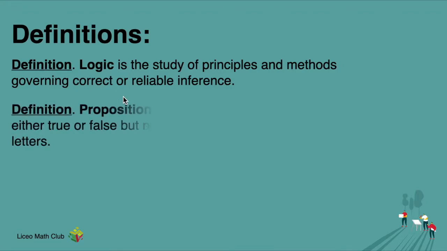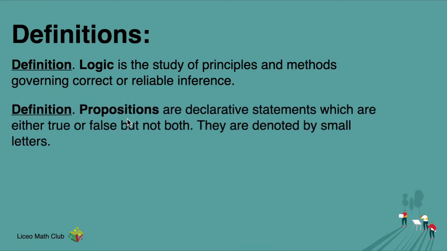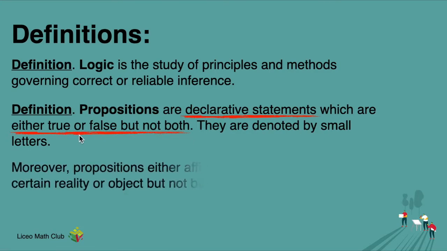Again, we're going to define propositions here. Propositions are declarative statements. Let me underline that. They are declarative statements which are either true or false, but not both. Let's underline that. Again, either true or false, but not both. They are denoted by small letters. Usually in most textbooks, they use P, Q, R in most cases, but of course, you could use any small letter there. Moreover, propositions either affirm or deny something about a certain reality or object, but not both.